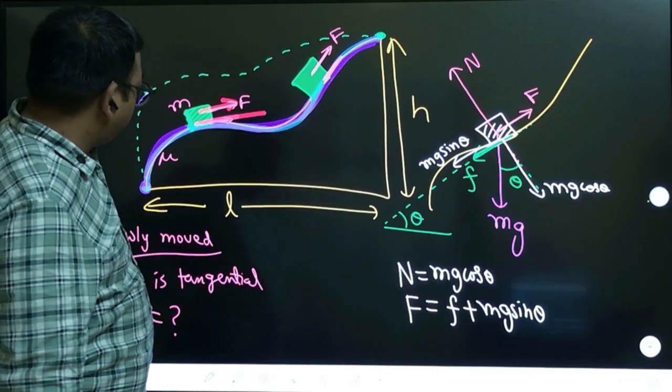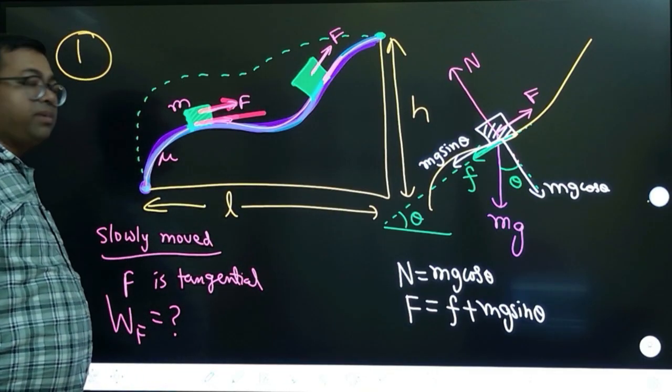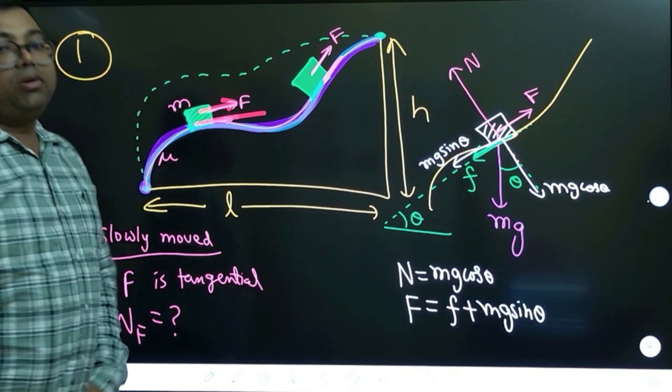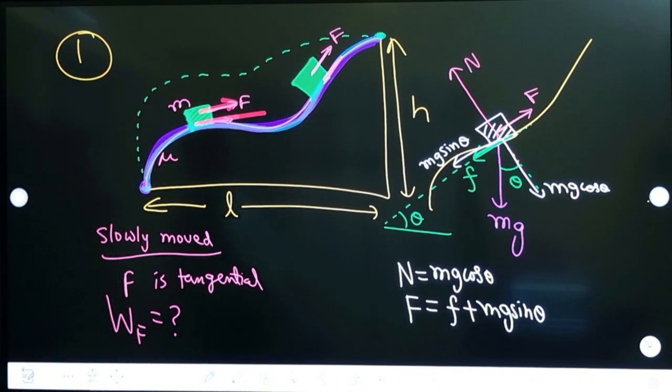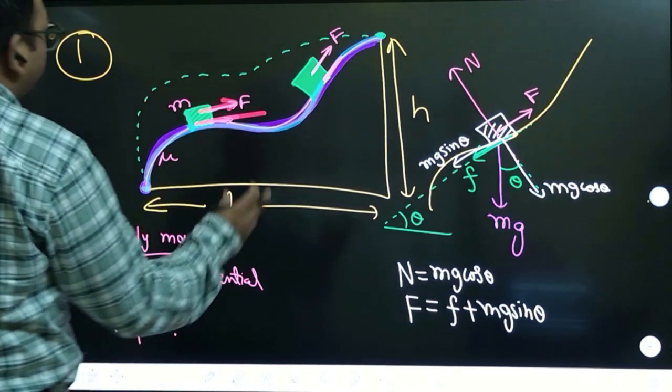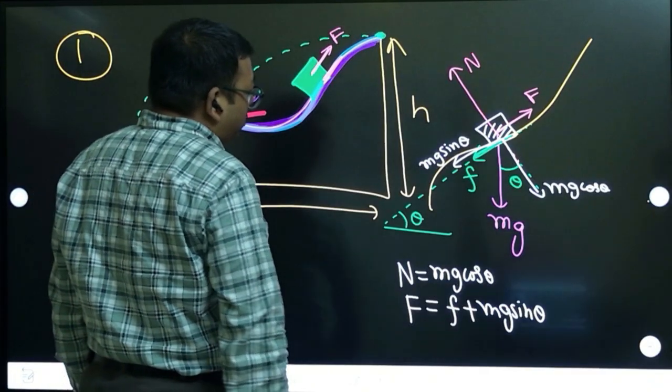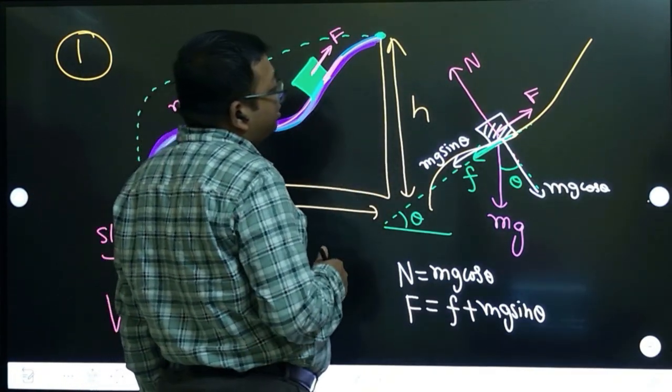No, no. What are we calculating? We are calculating the work done by that force. The work done by the normal is always zero, because normal always acts perpendicular to the displacement. So we want to calculate the work done by that force.